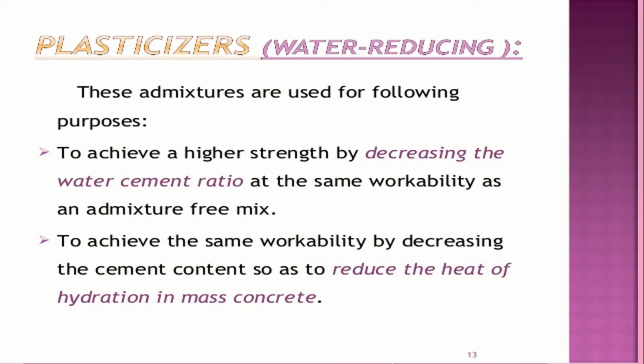Plasticizers. These admixtures, that means the water reducing admixtures, are used for the following purposes: to achieve a higher strength by decreasing the water cement ratio at the same workability as an admixture-free mix, and to achieve the same workability by decreasing the cement content so as to reduce the heat of hydration in mass concrete. So basically it will achieve a higher strength by decreasing the water cement ratio, and achieve the same workability while reducing the heat of hydration in mass concrete.